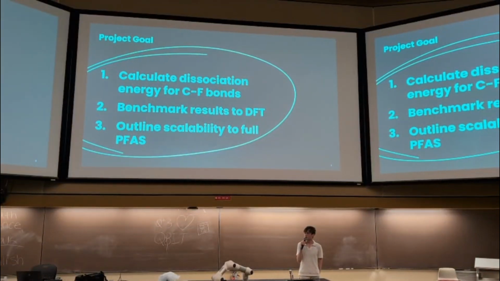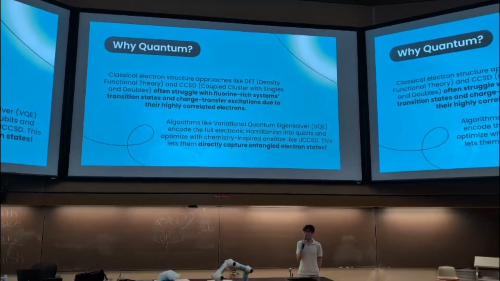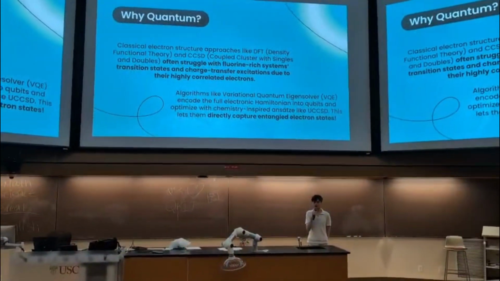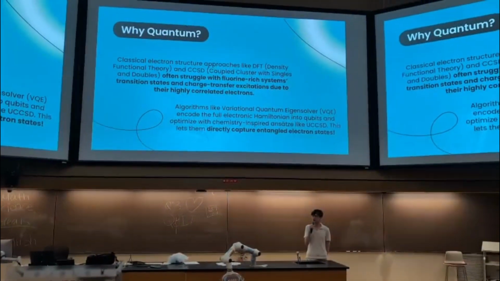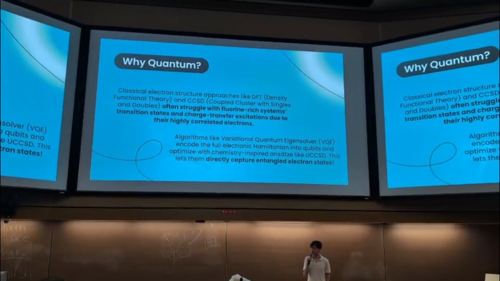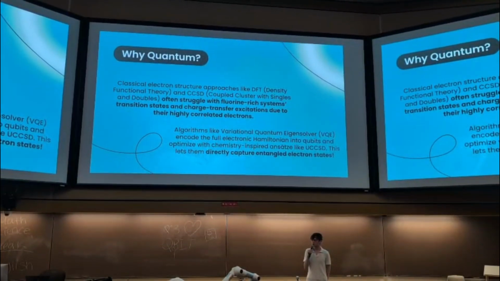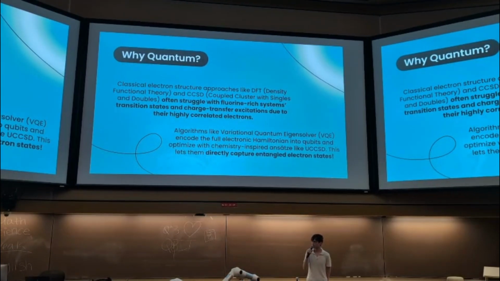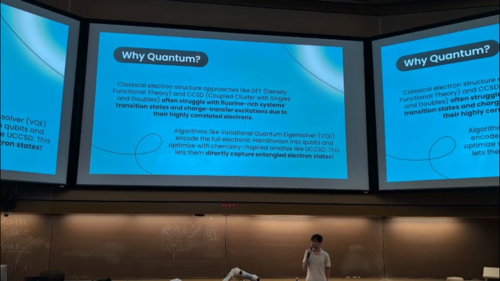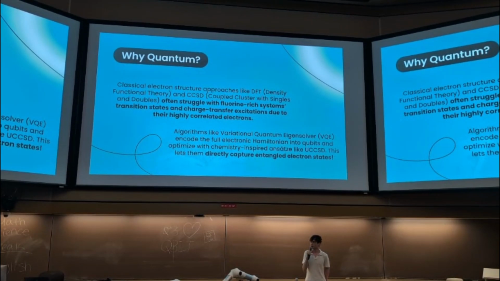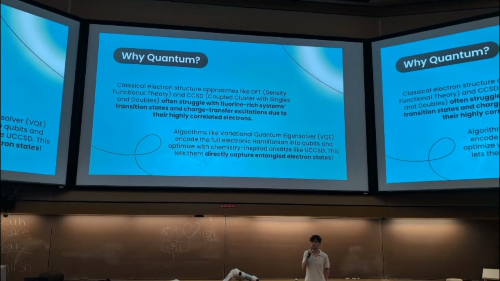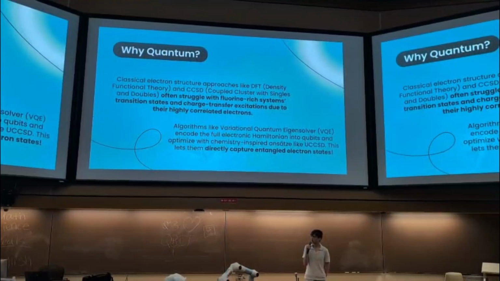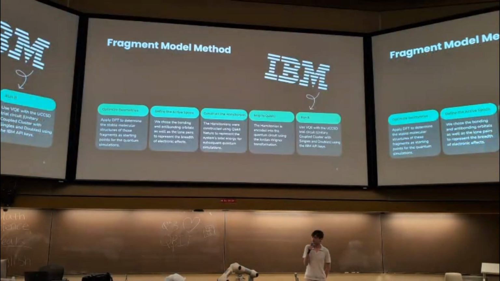Conveniently for us, this problem is very well suited for a quantum computing approach because classical algorithms tend to struggle with modeling the highly correlated electrons that are found in fluorine-rich molecules, to model their different interactions and begin to figure out how they might break down. And so algorithms such as the variational quantum eigensolver would be a lot better suited, proving feasible to be used for the full-on PFAS molecules, because they directly capture entangled electron states.